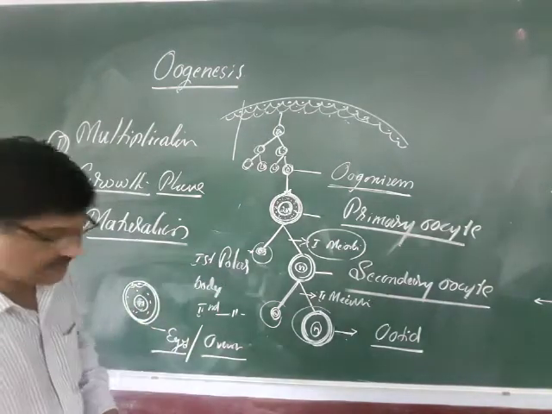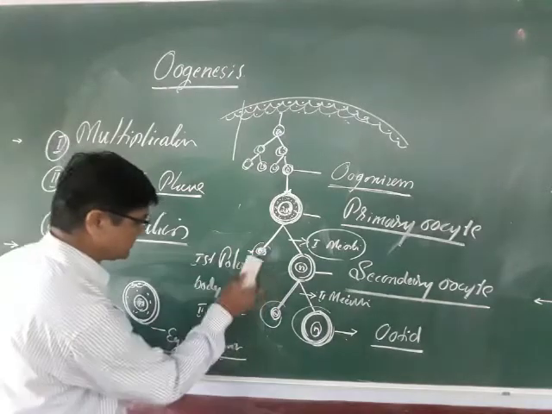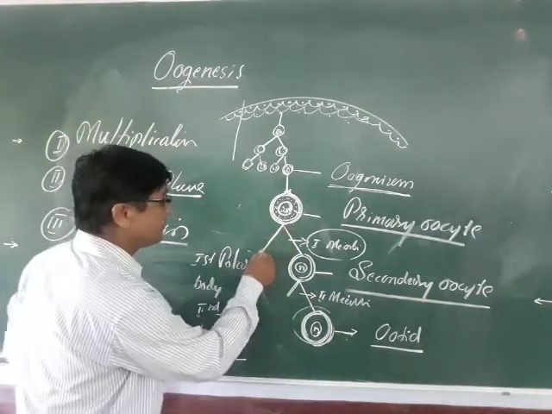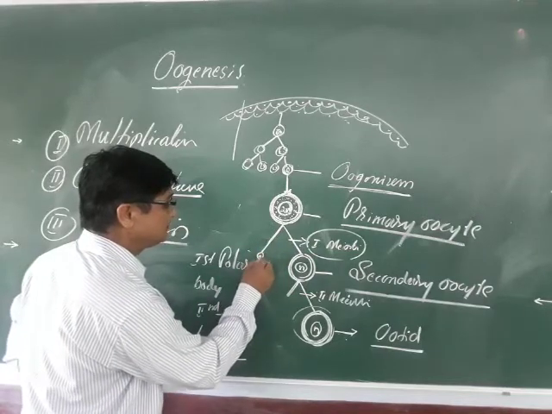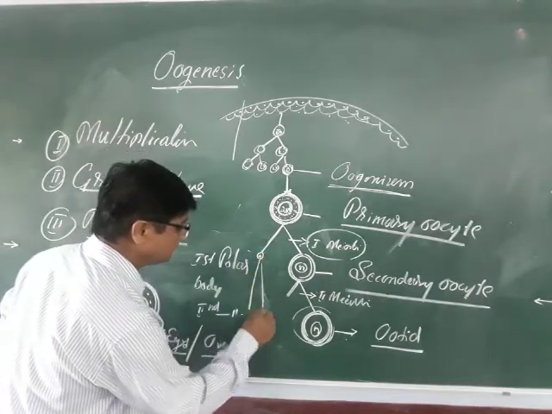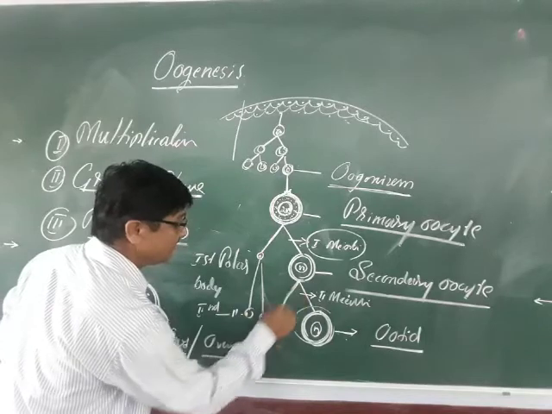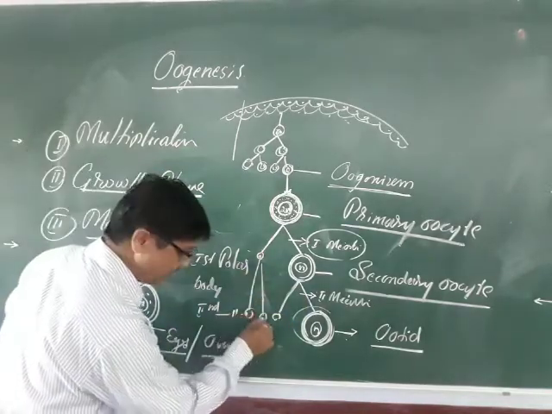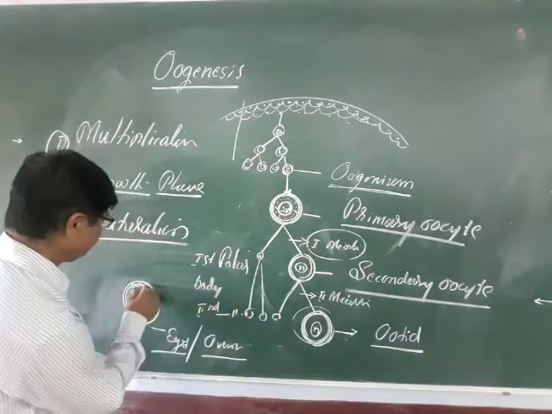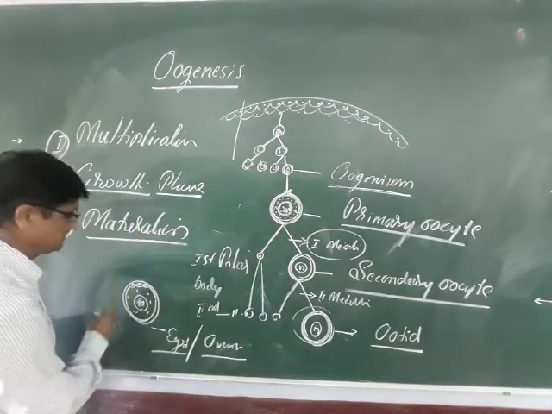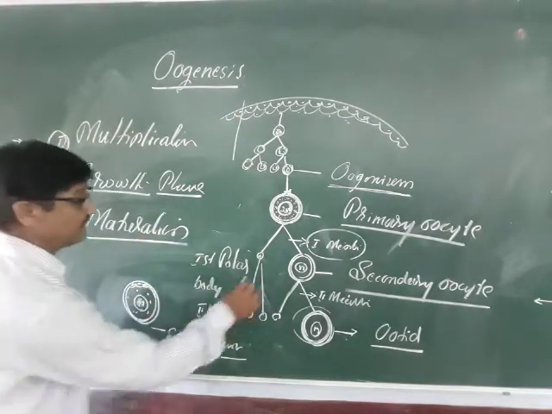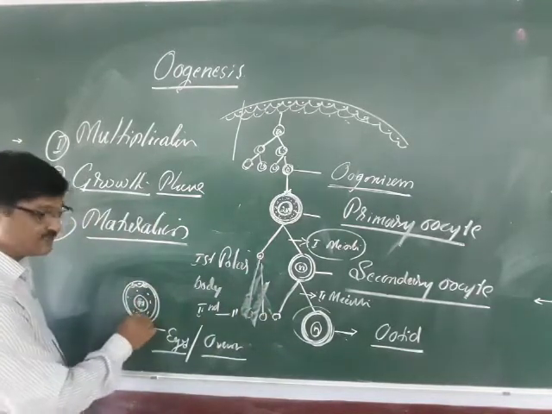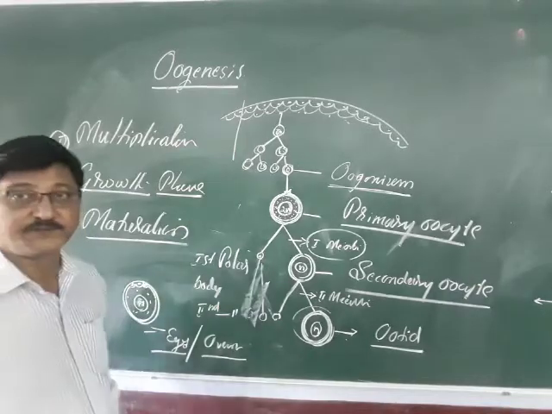So remember once again, if it has undergone the first and the second meiotic division, there are three polar bodies. If it has not undergone it, the egg develops along with the two polar bodies, and this is the ovule.